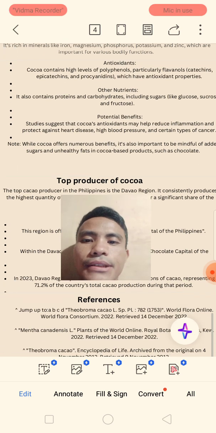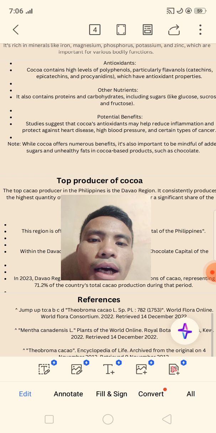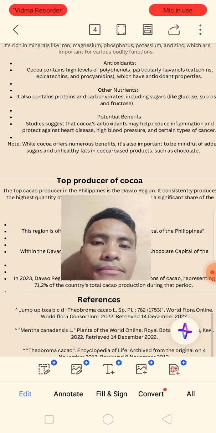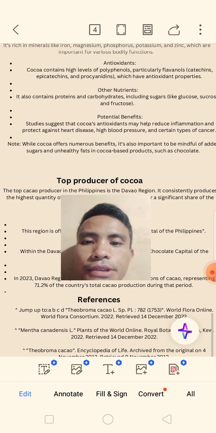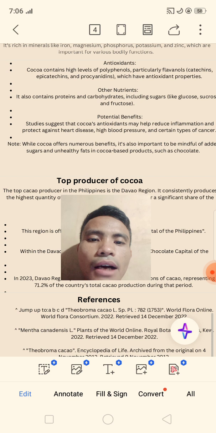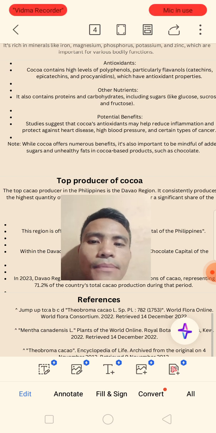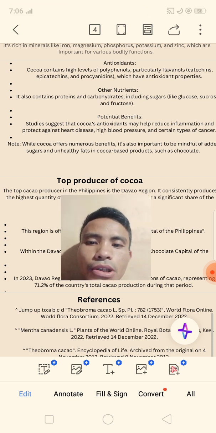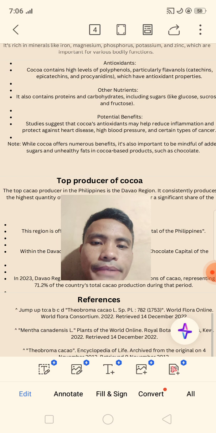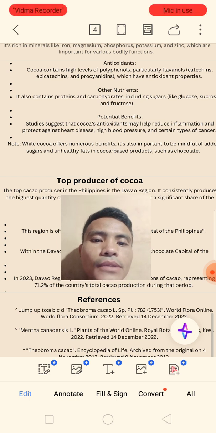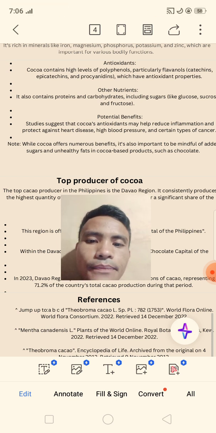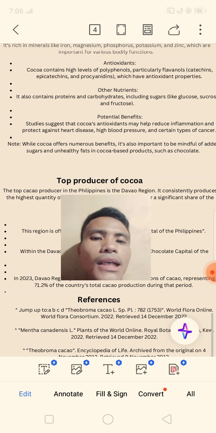Potential benefits. Studies suggest that cocoa antioxidants may help reduce inflammation and protect against heart disease, high blood pressure, and certain types of cancer. Note that while cocoa offers numerous benefits, it's also important to be mindful of added sugars and unhealthy fats in cocoa-based products such as chocolate.